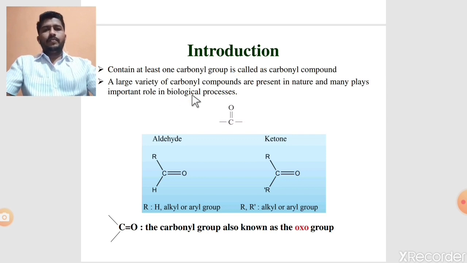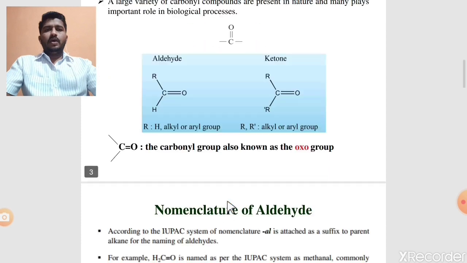Basically the carbonyl compounds are classified into two types. One is aldehyde and number second is ketone. In case of aldehyde, R may be H, alkyl or aryl group, and on the second side of this carbonyl group there is one compulsory hydrogen. But in case of ketone there are R and R dash groups, which may be alkyl or aryl groups, and there is no hydrogen; it is called a ketone. These are the aldehyde and the ketone. The carbonyl group is also known as the oxo group.